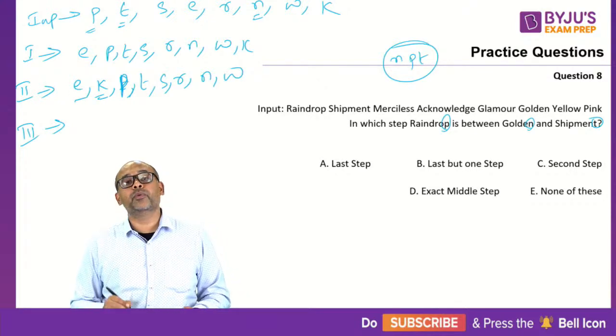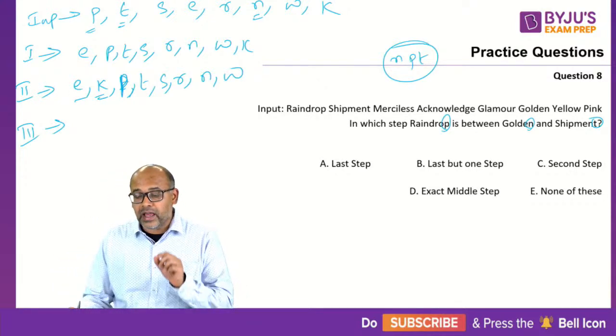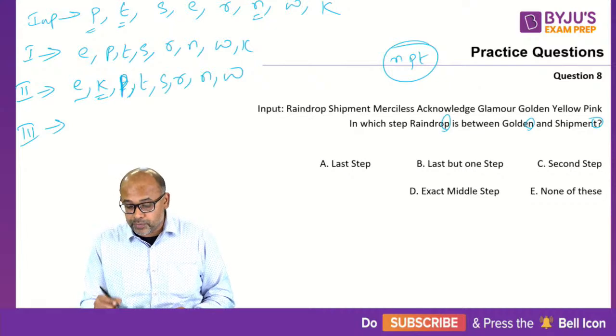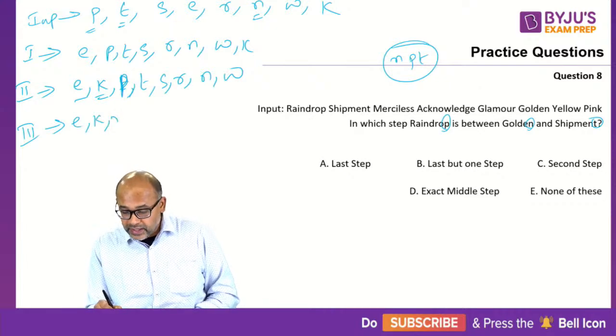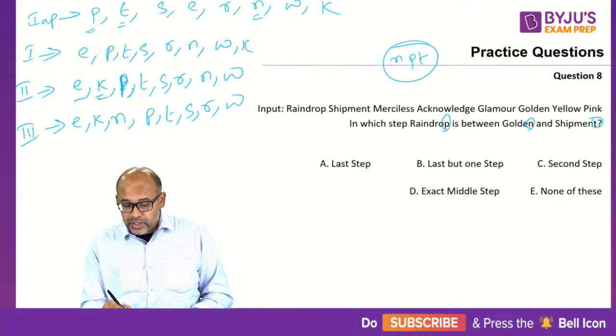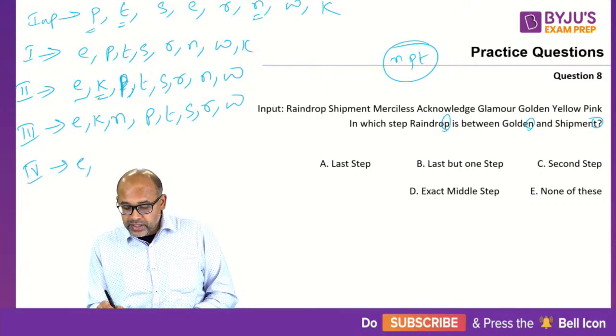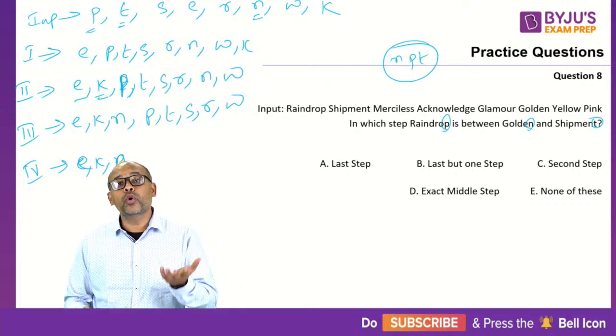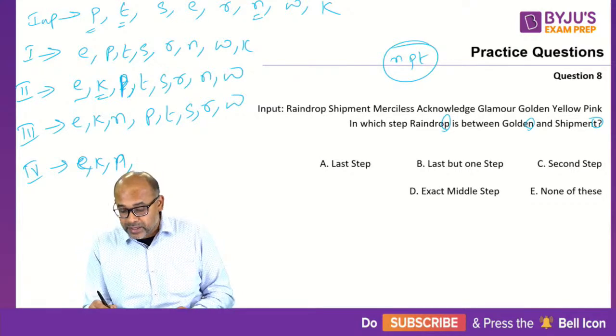Yes, so E and K are in position. After K, L, M, N. N should come, not P. So E, K, then N, then P, T, S, R, W. Now step number 4. E, K, N are in position. After N, O, P. O is not there, so the next one should be P, but P is already in position.